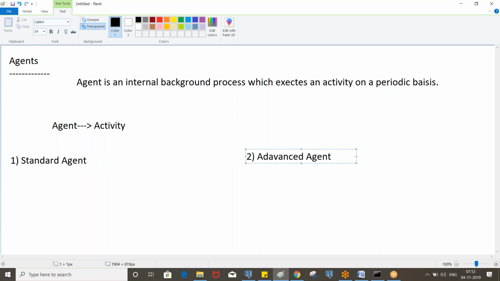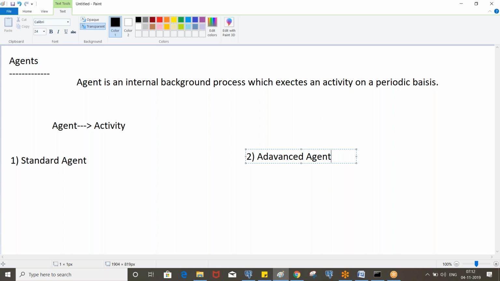So the example which we discussed, like sending an email on submission of borrower details, right? That comes under the standard agent.